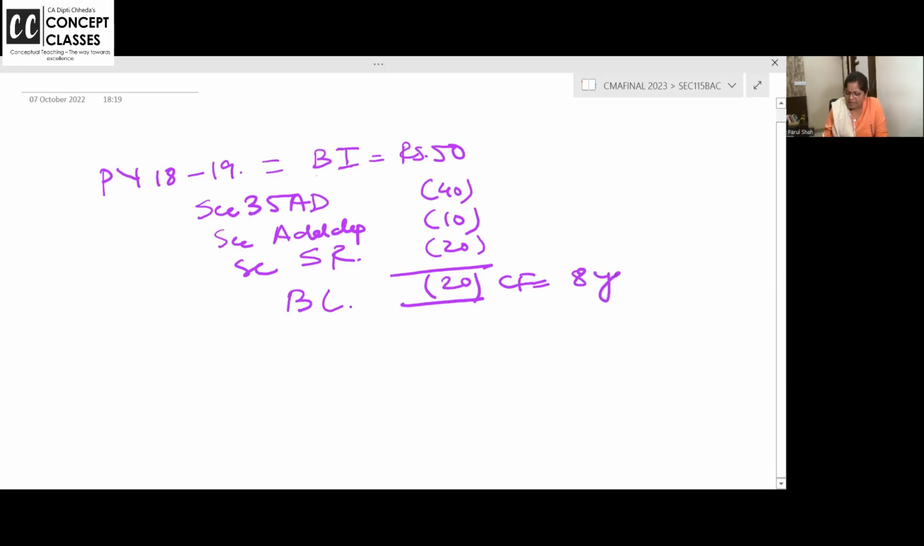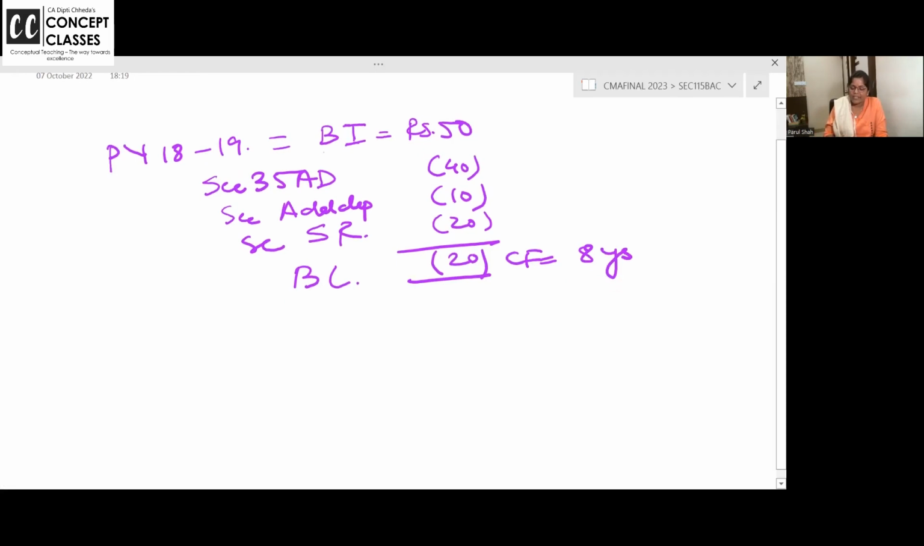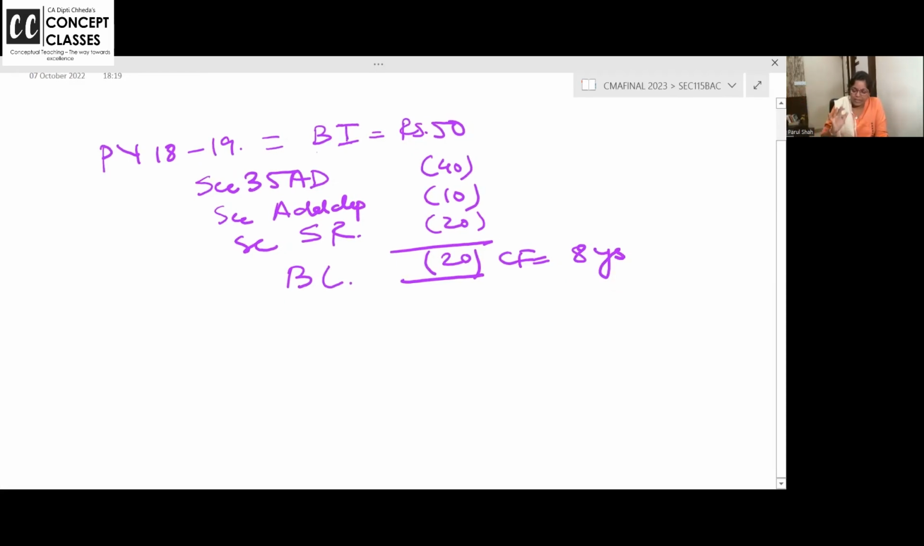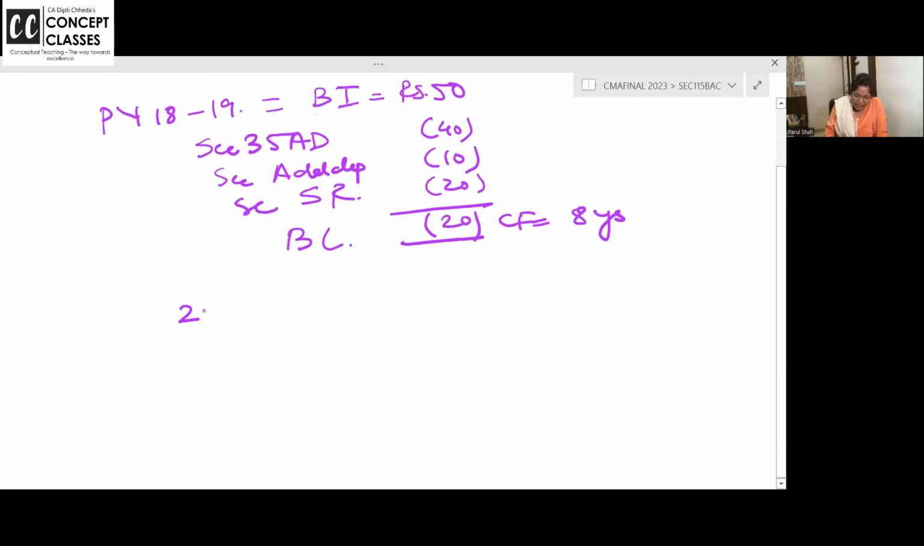Can we carry forward business loss? Yes. How many years? 8 years. To be set off in which head? Business head only. Next year you cannot shift to other heads. Business loss is set off only against business income in the next year. Now we are in this year, say 21-22. This time my business income is say 90 rupees.